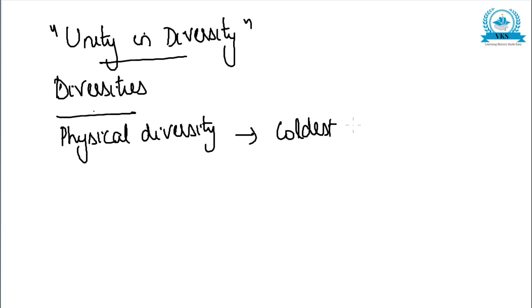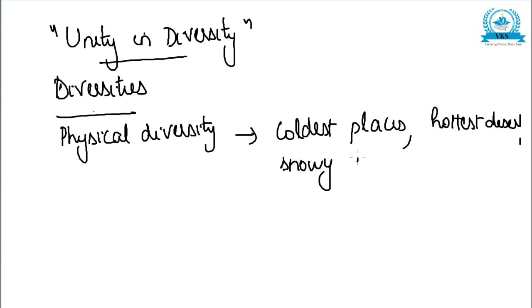If you see the physical features, India has the coldest places, India has the hottest desert, then it has snowy mountains, evergreen forest, coastal areas, etc. And in this way, India is a land of physical diversity.